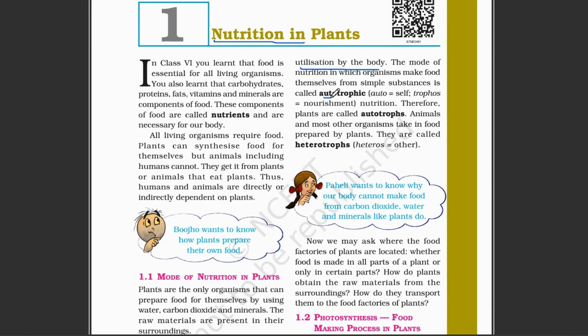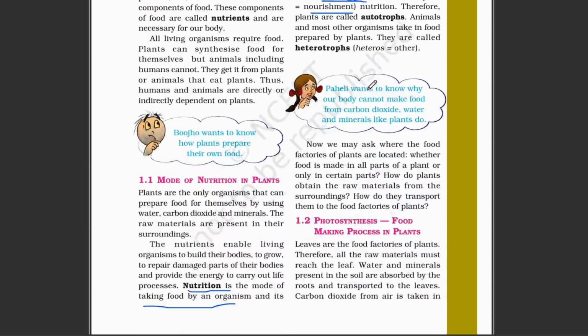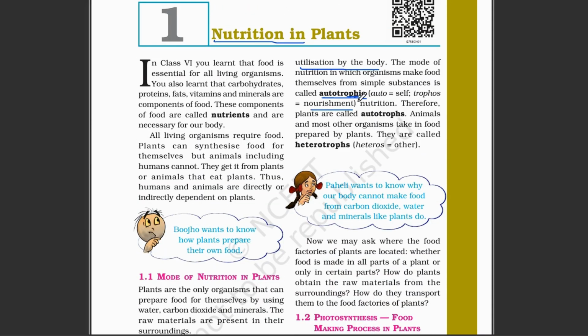The first is autotroph. Organisms that make their own food by using simple substances and raw materials are known as autotrophs. Auto means self, and troph means nourishment. Autotrophs make their own food using simple materials, and plants make their own food, so they are autotrophs.